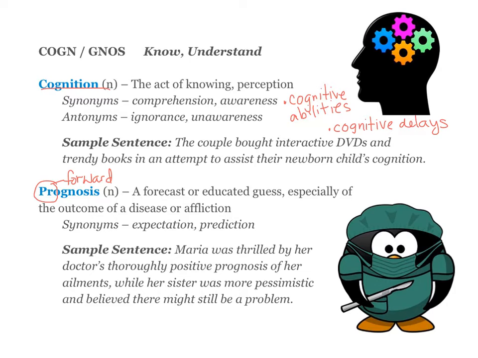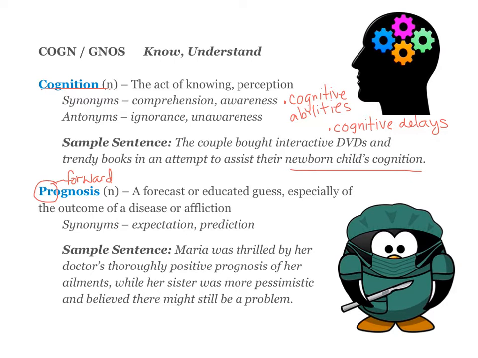Your sample sentence is the couple bought interactive DVDs and trendy books in an attempt to assist their newborn child's cognition. So parents tend to want their children to have advanced cognitive abilities and to do things to enhance their child's cognition, their child's kind of ability to learn.